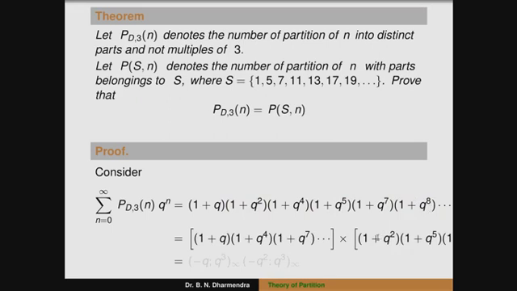Here also it is minus q square. The shifting term here is q to the power of 3, the base. So it can be written as minus q square q to the power of 3 infinity. So the first term is minus q cube infinity, and the next term is minus q square q cube infinity.